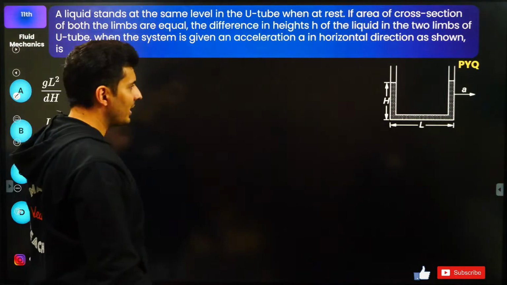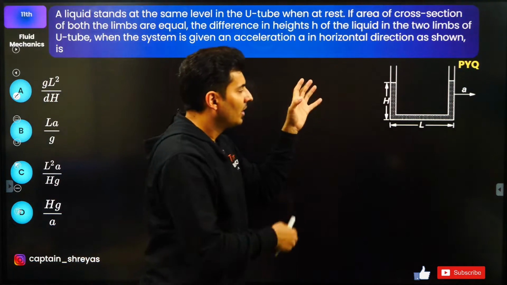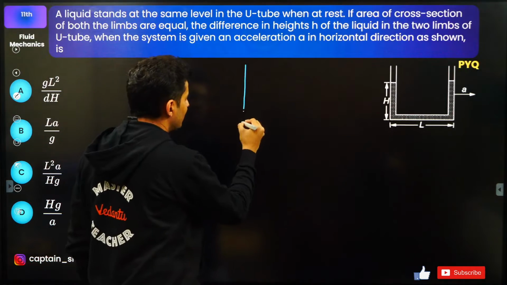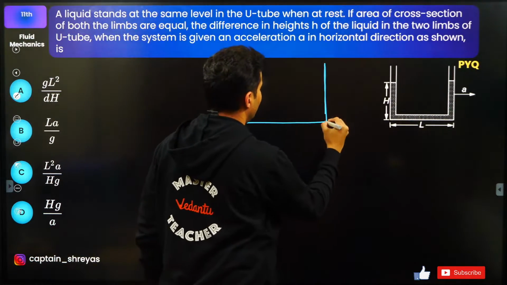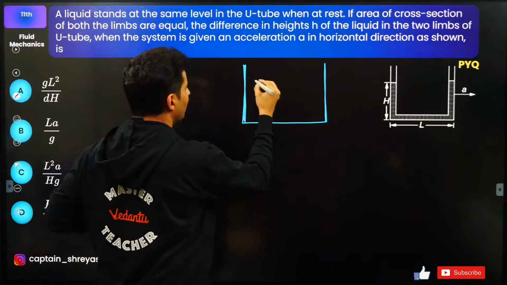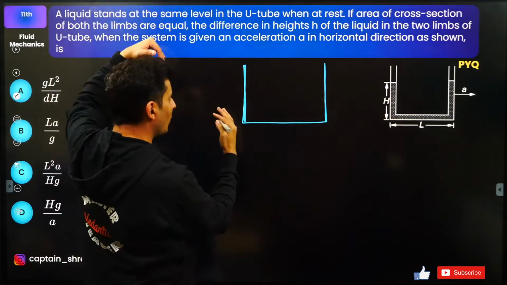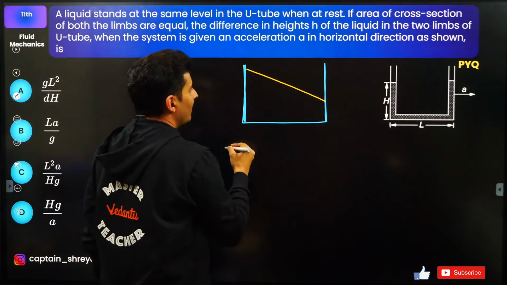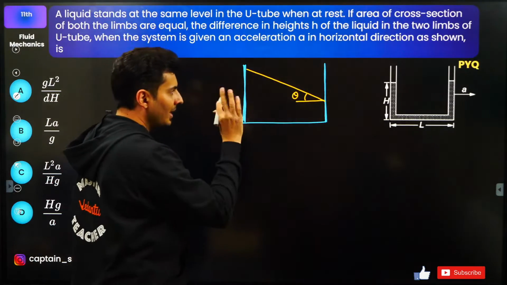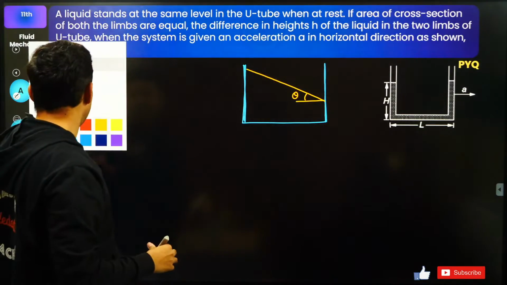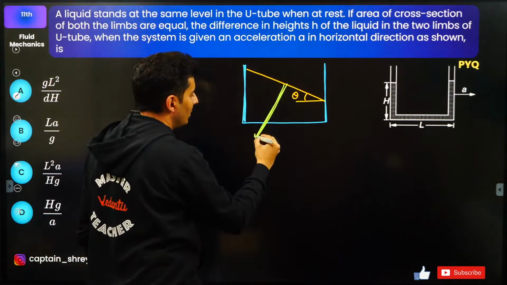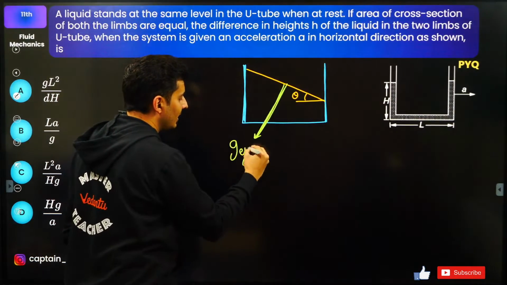Now this problem, you know what I can do? I can think of this U-tube not being there. I can think of just a container, and just imagine a container like this. The moment you accelerate, the water is going to fall back. It's definitely going to make a certain angle theta. In fact, this theta will be such that the surface is perpendicular to the net gravity, or the effective gravity.